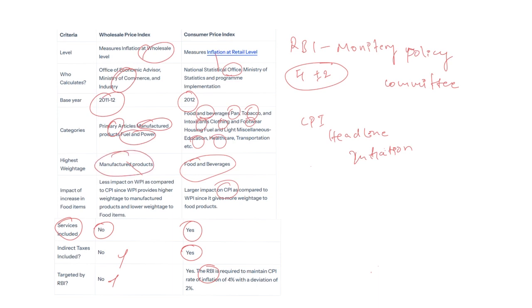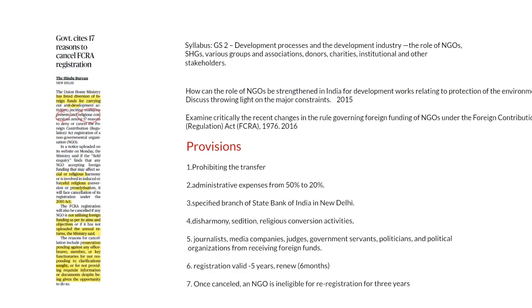That's why, because of increasing food prices, CPI is more affected, because CPI gives the highest weightage to food products. And this was asked in the previous year PYQs of prelims. That's all from the prelims perspective. Now coming to the next article.